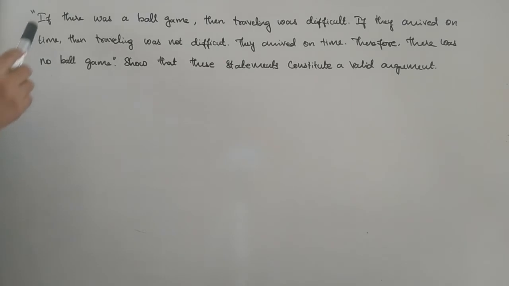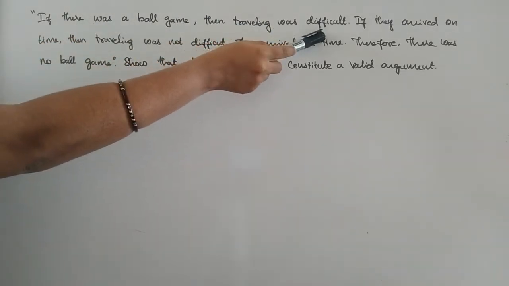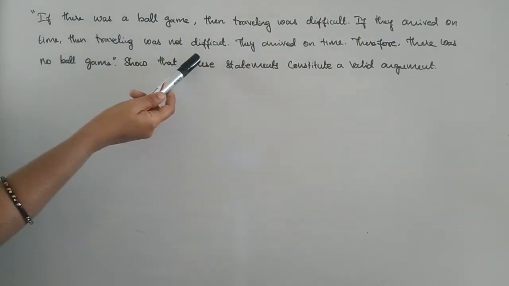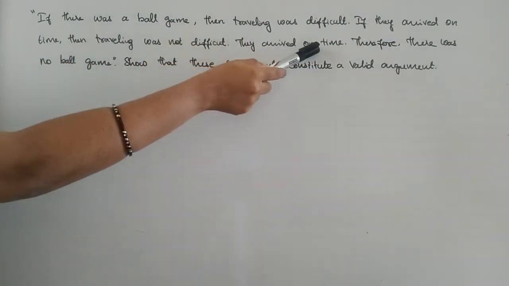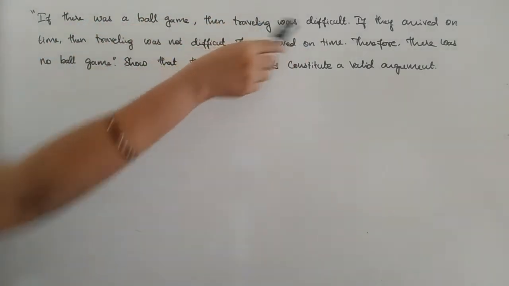What's the statement here? If there was a ball game, then traveling was difficult. If they arrived on time, then traveling was not difficult. They arrived on time, therefore there was no ball game. So we have to show that these statements constitute a valid argument. Let's go through these statements.